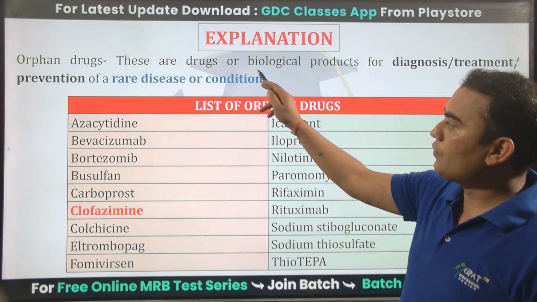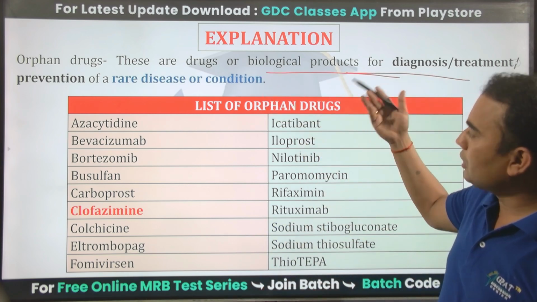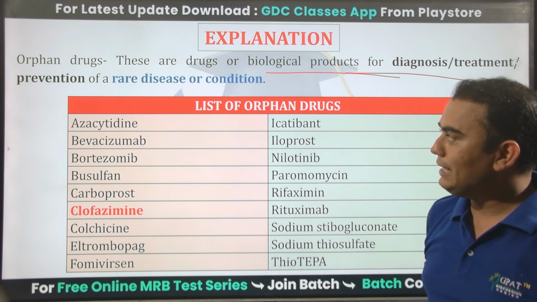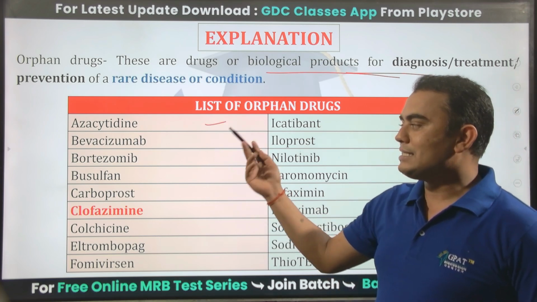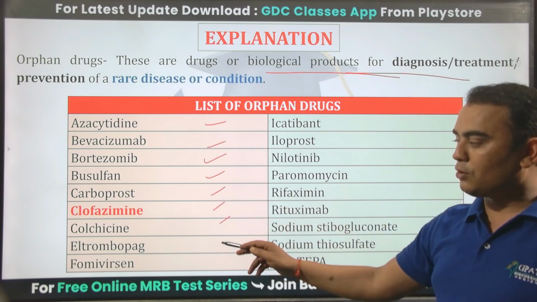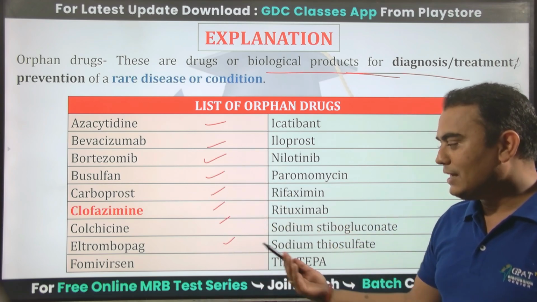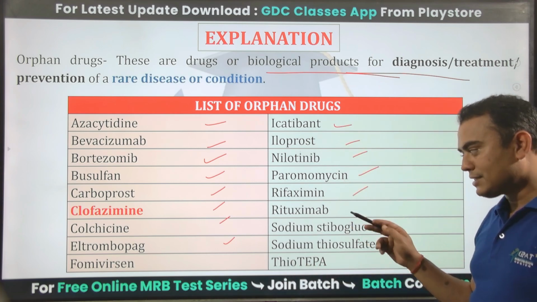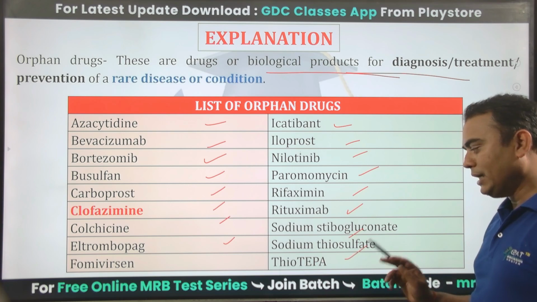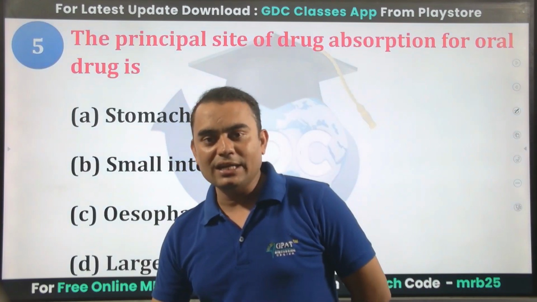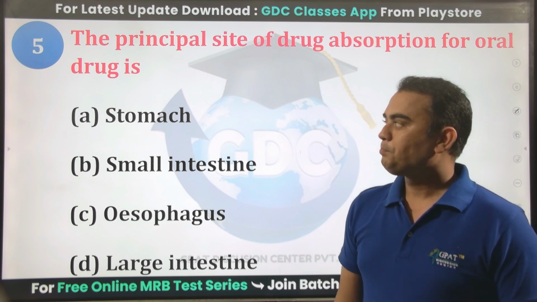Orphan drugs are drugs or biological products used for the diagnosis or treatment of a rare disease or condition. Here are azacitidine, bevacizumab, bortezomib, busulfan, carboprost, clofazimine, colchicine, as well as fomivirsen. Next, iloprost, nilotinib, rifaximin, rituximab, sodium stibogluconate, sodium thiosulfate, thiotepa. These are the different orphan drugs which can also be used in our pharma field.